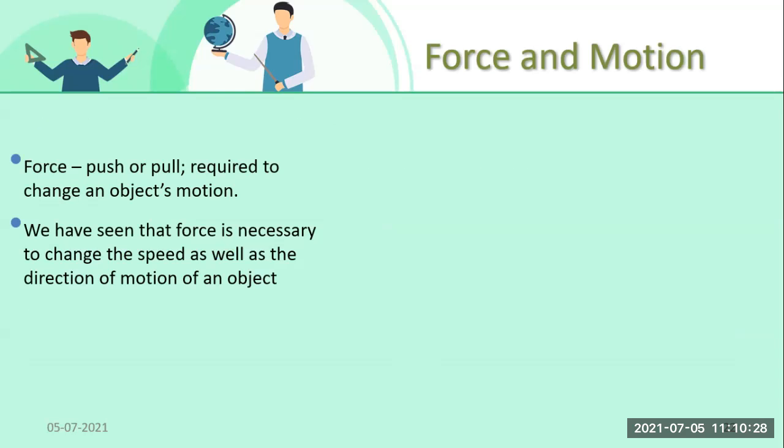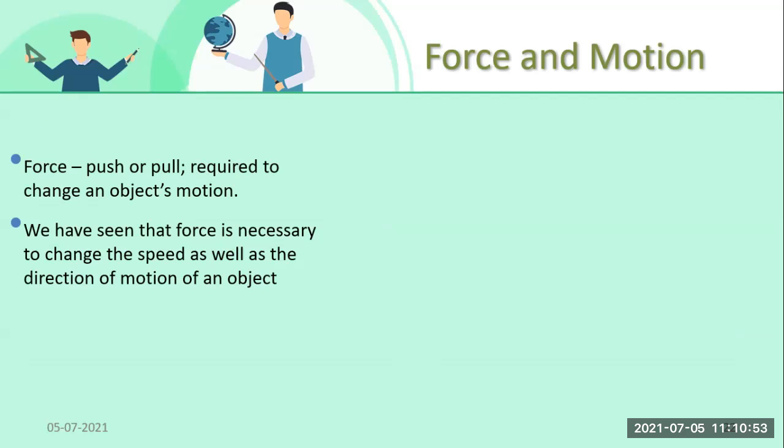Now see student, now we are going to force and motion. What is force and what is motion? What is force, student? A push or pull required to change an object's motion, that is force. If we are pushing something or pulling something to change the motion of that object, that is termed as force.